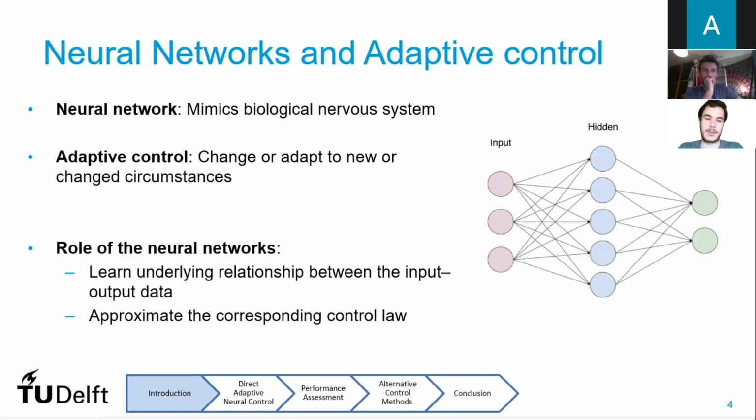Also, adaptive control has the capacity to change or adapt, as the name says, to new or changed circumstances, some sort of improvising. And in the controllers that we're going to see, the role of the neural networks is basically to be the controller, to approximate the corresponding control law and to learn the underlying relationship between the input and the output data.